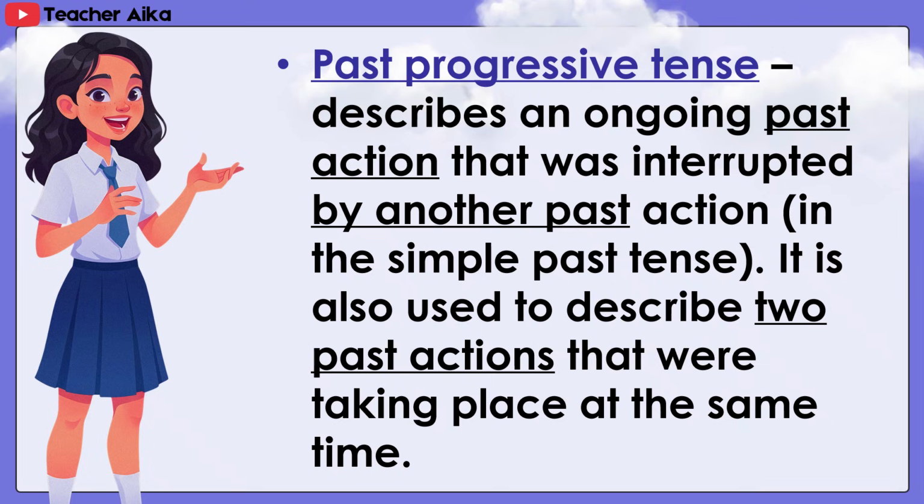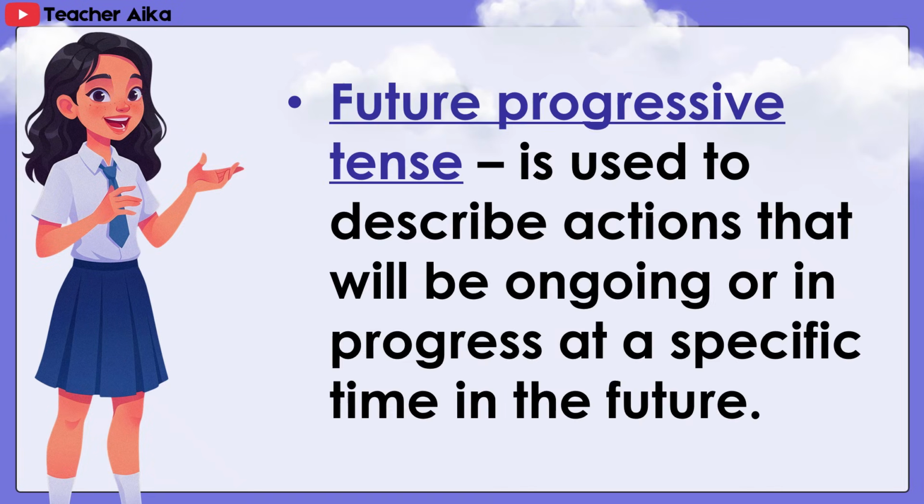In the simple past tense, it is also used to describe two past actions that were taking place at the same time. Future progressive tense is used to describe actions that will be ongoing or in progress at a specific time in the future.